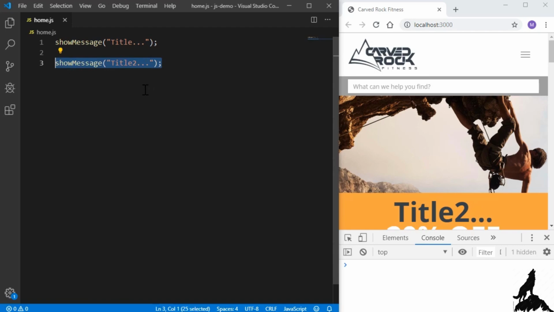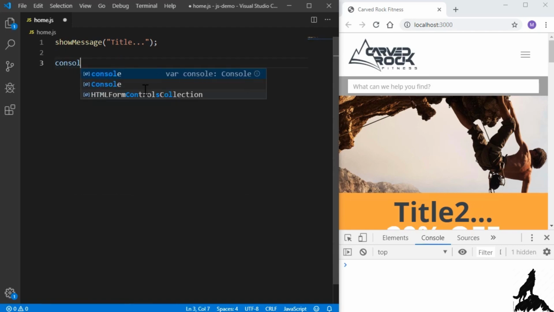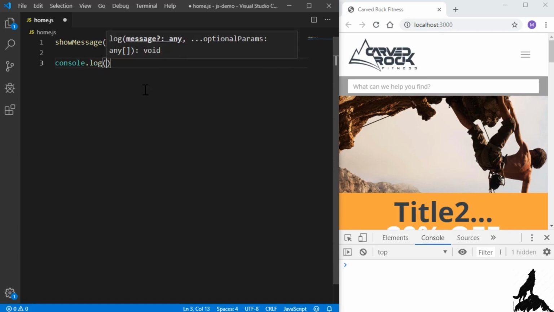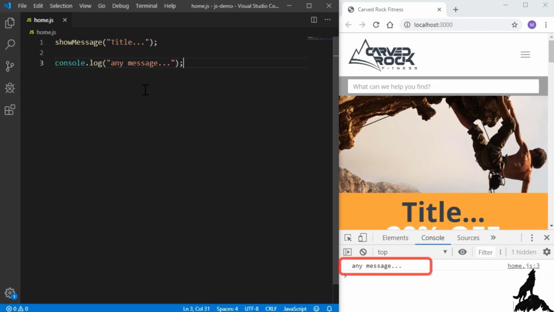Now, sometimes it's useful to use the console for debugging purposes on your own. Let me go ahead and remove this second show message. We don't need that. And I can type console.log. And again, this is an object with a function call, which we'll be covering later in the course. But for now, just know that you can use console.log in the parentheses to write out any message you want. I'll hit save, and you can see that any message shows up in our console.